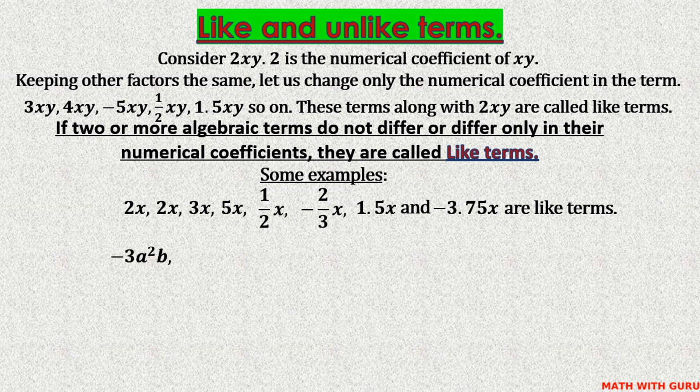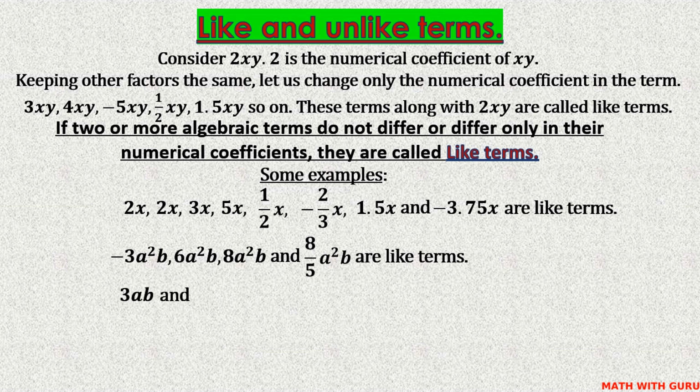These are all like terms. Minus 3a squared b. Let us change the numerical coefficient. 6a squared b, 8a squared b, and 8/5 a squared b. These are all like terms.